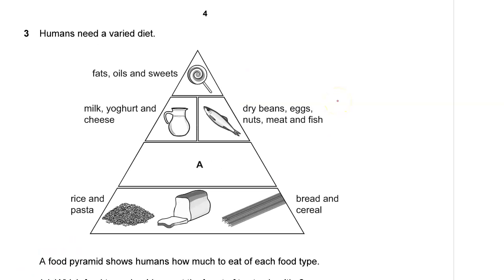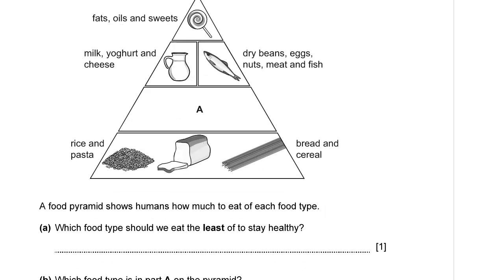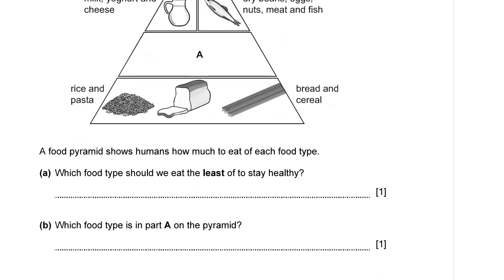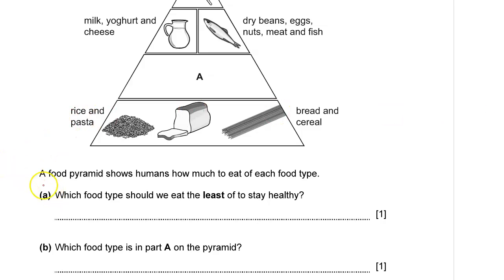Here's question number 3. Humans need a varied diet. We need a varied diet because there's a pyramid here: fats, oil, and sweets, milk, yogurt, and cheese, rice and pasta, dry beans, eggs, nuts, meat, and fish, bread and cereals. We have this pyramid. A food pyramid shows humans how much to eat of each type of food.